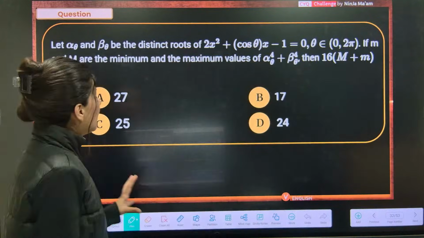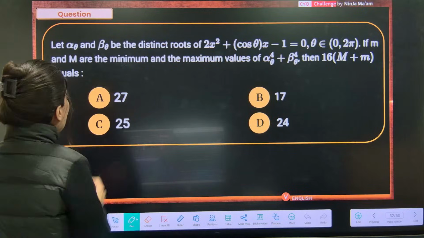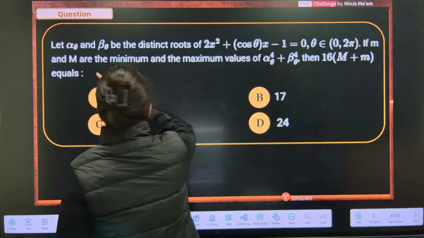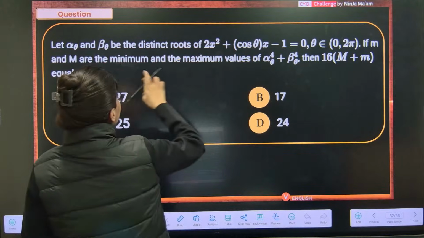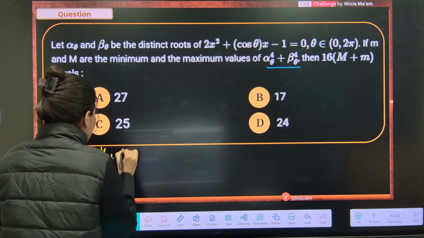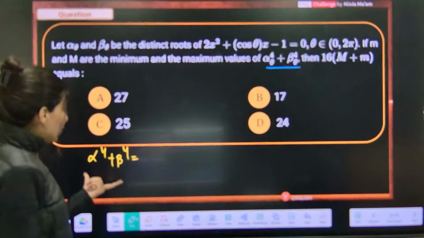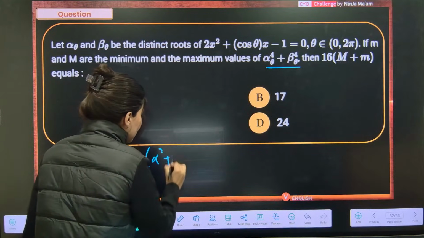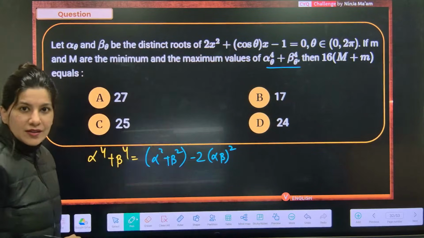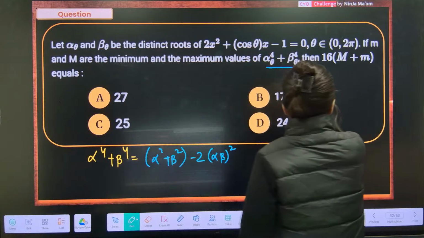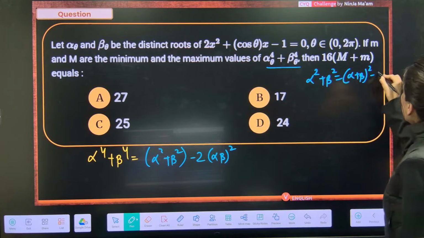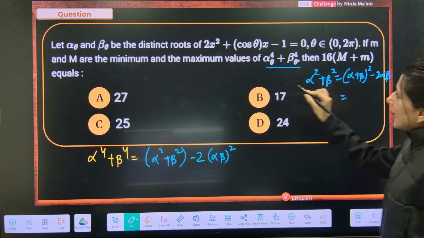Okay, let's see. Now this question, I think again similar category. Alpha and beta are the distinct roots of this, and M and m are the maximum and minimum values of this. Basically, we have to figure out the maximum and minimum value of this. What is this? (Alpha square plus beta square) minus 2 (alpha beta) whole square. Alpha square plus beta square, my dear students, is going to be (alpha plus beta) whole square minus 2 alpha beta.